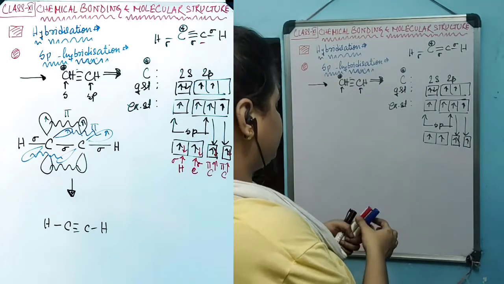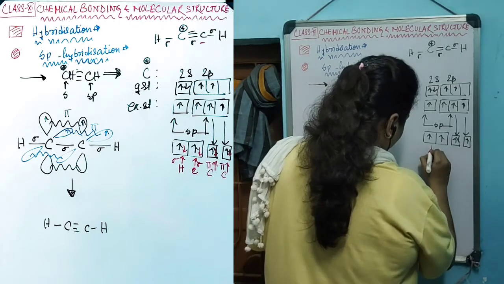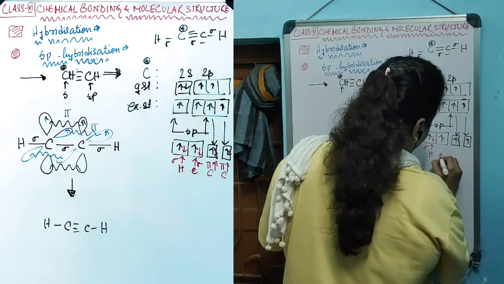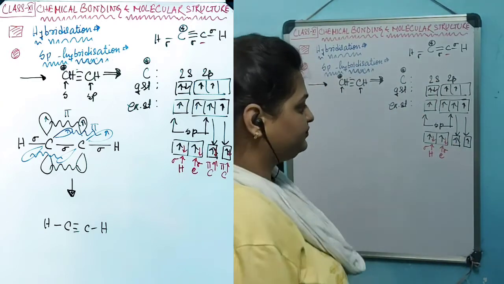Now one hydrogen will share 1 electron to produce this sigma bond. The adjacent carbon will share another electron to produce another sigma bond.